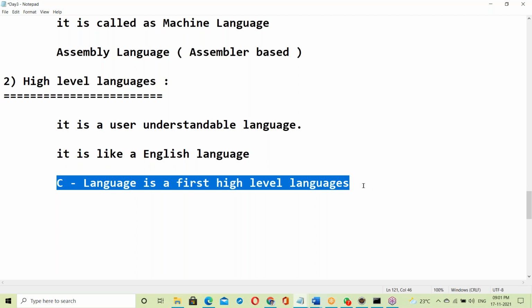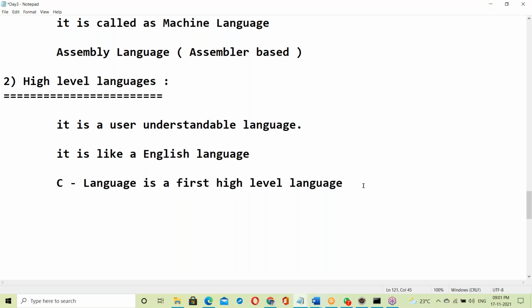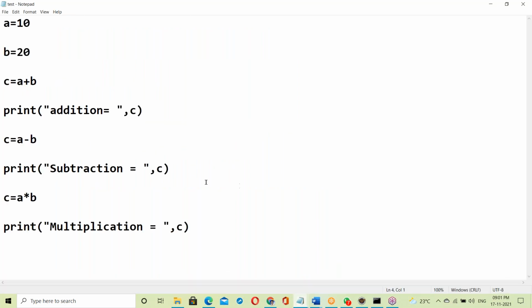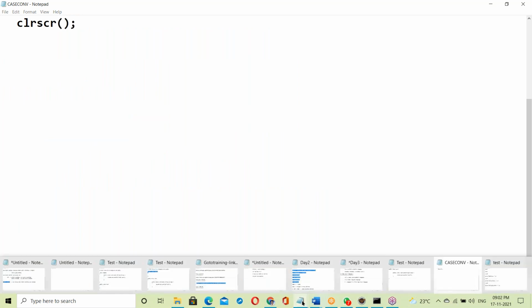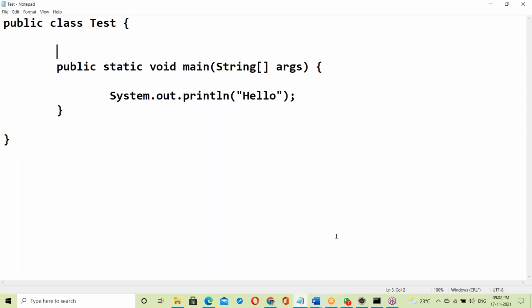C is the first high level language. Okay, fine. Now here the question is about high level languages. Maybe Python scripting, maybe C programming, maybe Java. These are all high level languages.